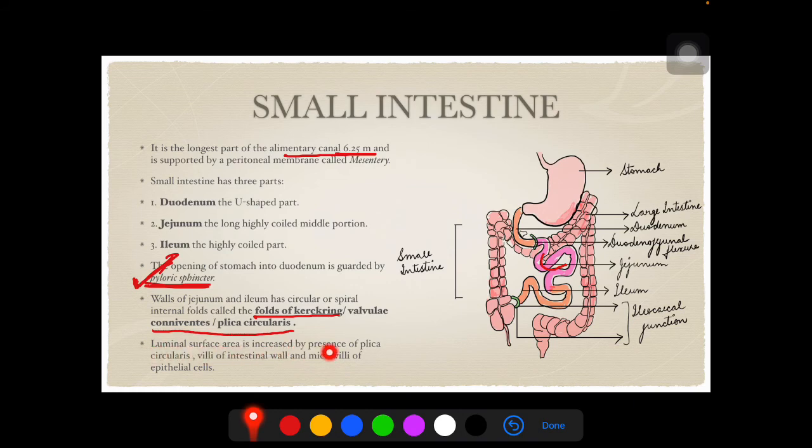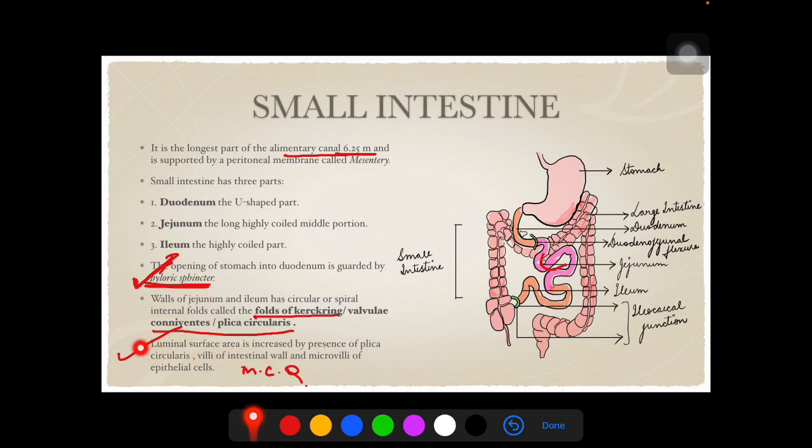The luminal surface area is increased by the presence of plica circularis, villi of the intestinal wall, and microvilli of the epithelial cell. This is a very important MCQ question.